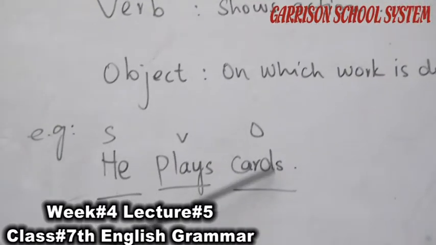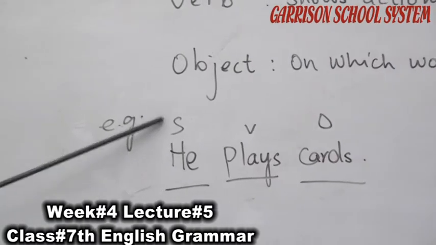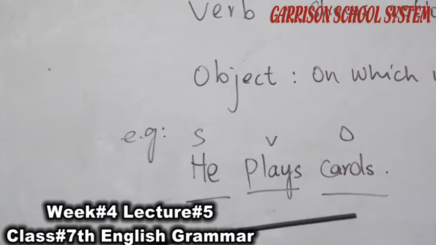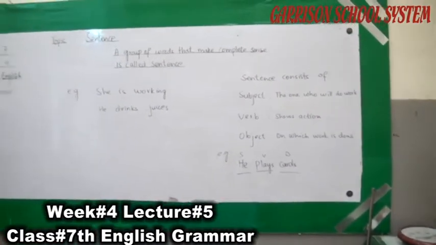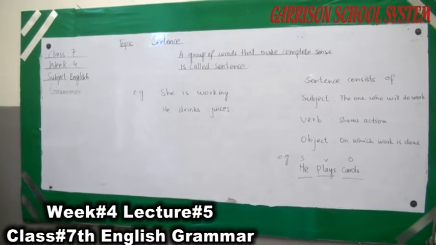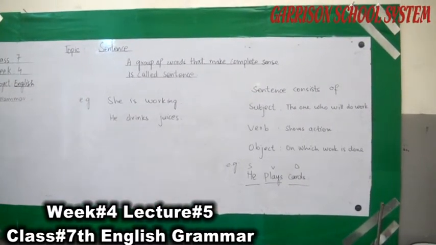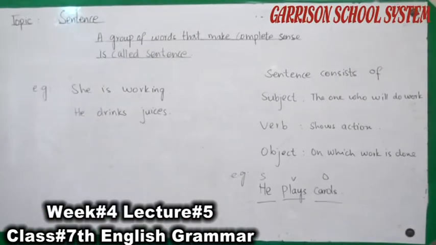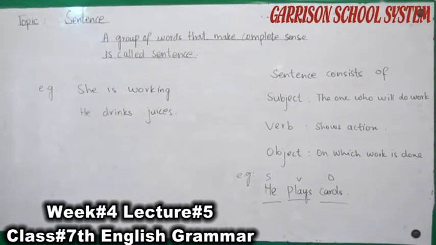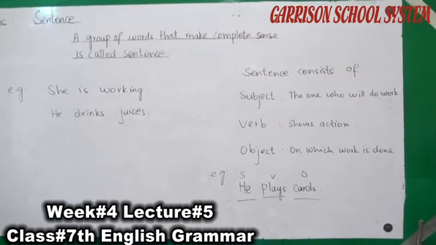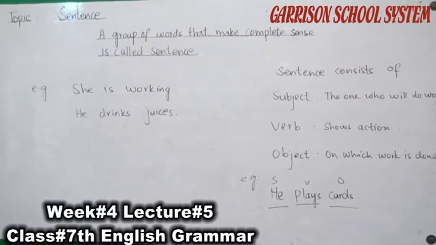Look at the example given to you. He plays cards. He, the person who will do work, that is the subject; plays, verb; and cards, that is the object. So students, in your book on page number 4, there is a definition given to you: a sentence is a group of words that expresses a complete thought. Sentences always have a subject and a verb. I also mentioned on the board that the sentence consists of a subject, verb and object.